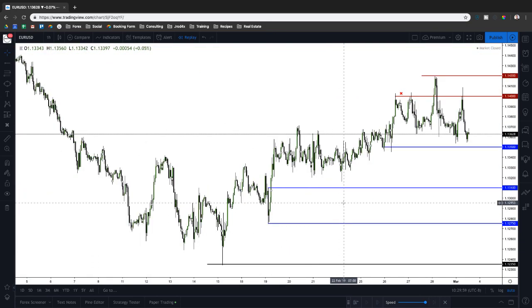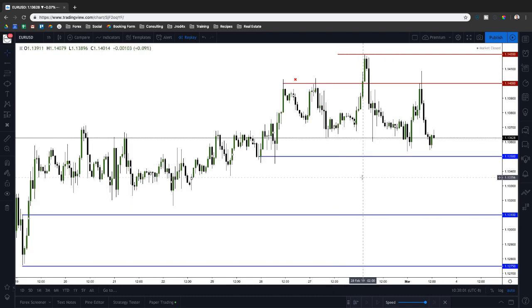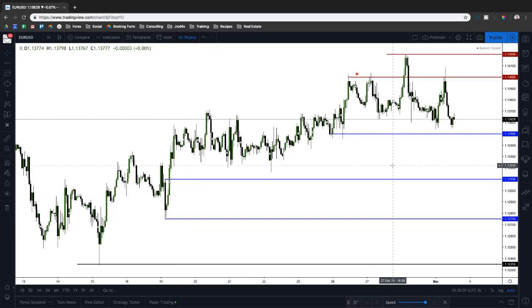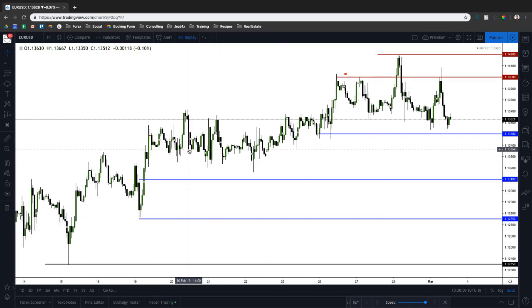So that will be much longer term, 1220, but in the near term, I definitely think our 1350, 1310, and potentially 1275 would be logical targets to aim for this week. So that is what I'll be looking for on euro dollar.